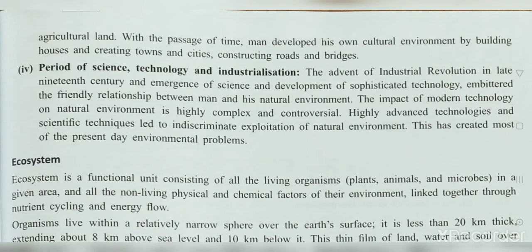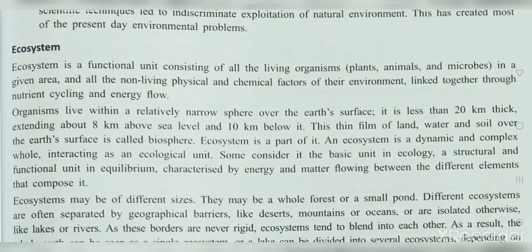So in the previous class we discussed the relationship between society and the environment. In that we discussed various historic steps taken by man to destroy the environment, right? One by one we already studied. One more point we have, that is the fourth one, the period of science, technology and industrialization. We also discussed what is an ecosystem.